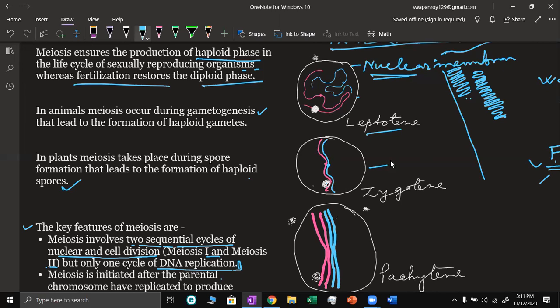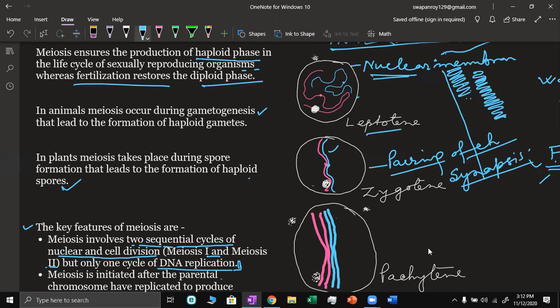This is the pairing of the chromosome. This pairing of chromosome is called synapsis. And those chromosomes which pair together are actually homologous chromosomes. So the homologous chromosomes pair lengthwise.